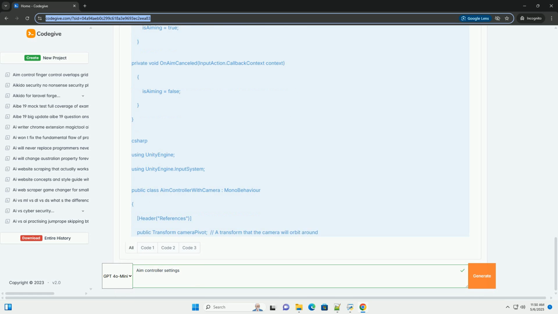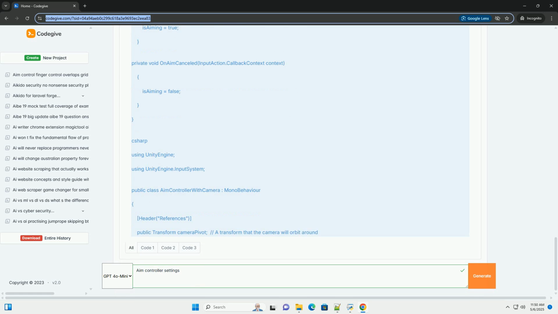How to use. 1. Create a 3D object, for example a cube, in your scene. 2. Create a camera in your scene. 3. Attach the RaycastAimController script to the cube. 4. In the inspector for the cube, drag the camera from the hierarchy into the player camera field, and drag the camera from the hierarchy into the camera pivot field.